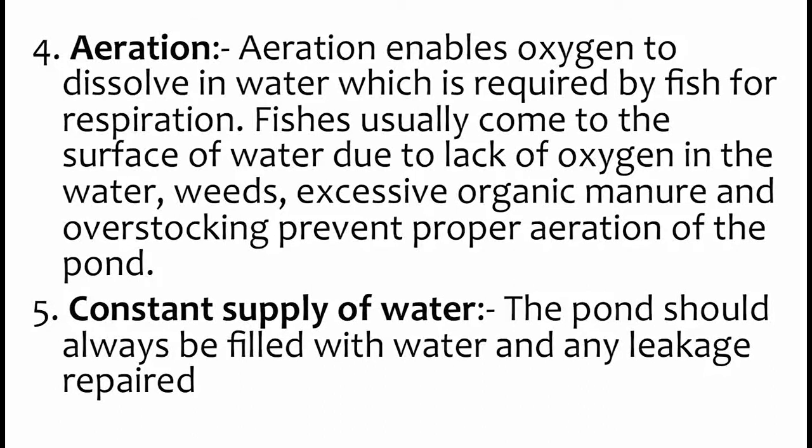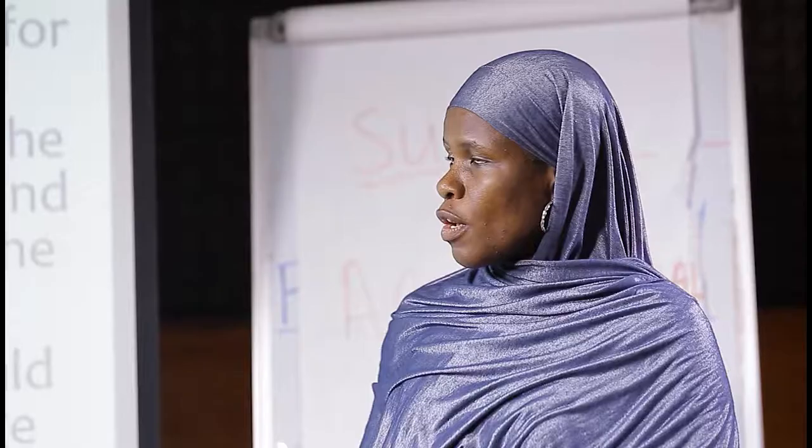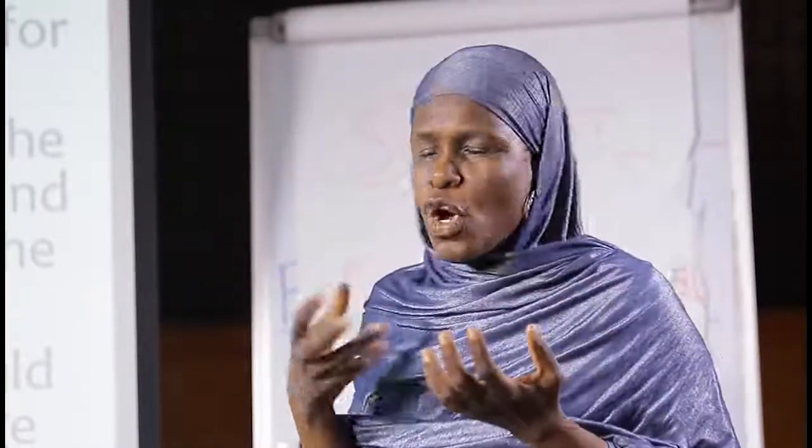Number 4, aeration. Aeration enables oxygen to dissolve in water, which is required by fish for respiration. Fishes usually come to the surface of water due to lack of oxygen in the water. Weeds, excessive organic manure, and overstocking prevent proper aeration of the pond. Mostly the fish, they normally come up the water to what? To have oxygen.